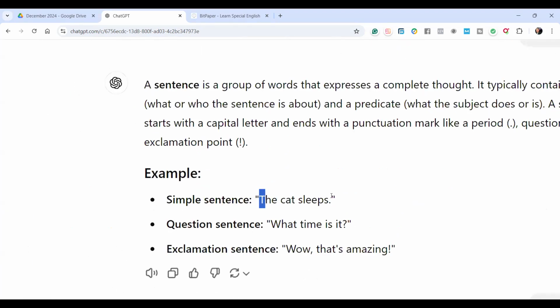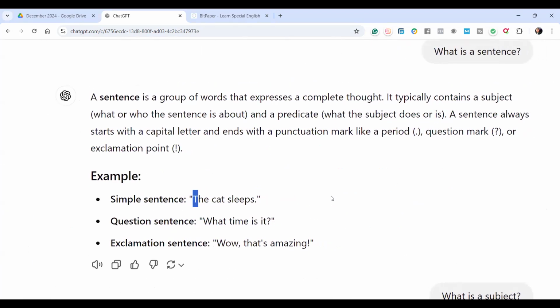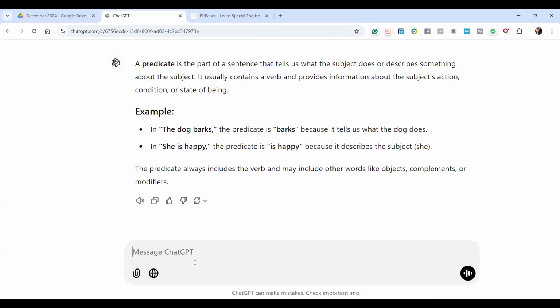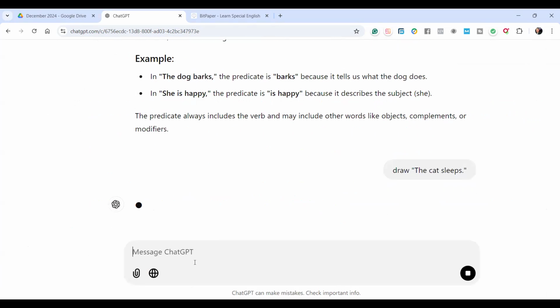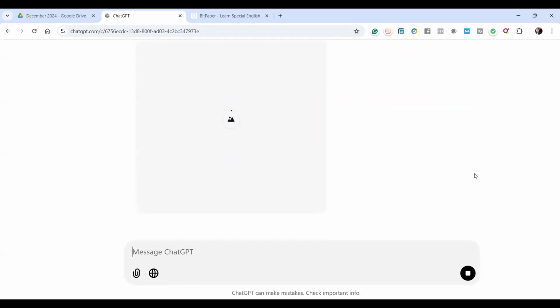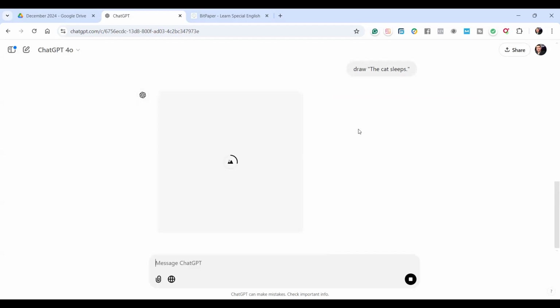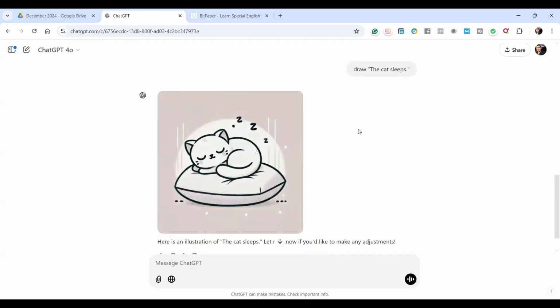I want you to understand more of the language, so let's draw the cat sleeps for you. When you link simple sentences and pictures, your brain tends to remember what you learn faster than just memorizing something.